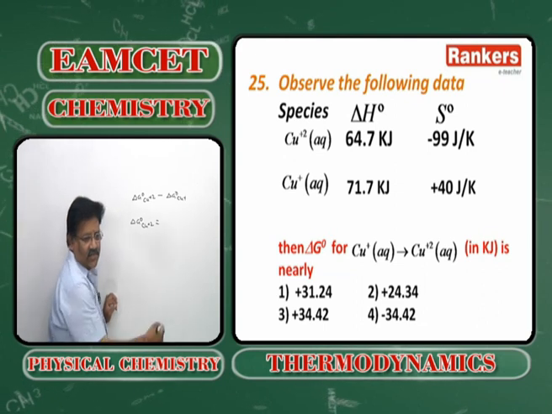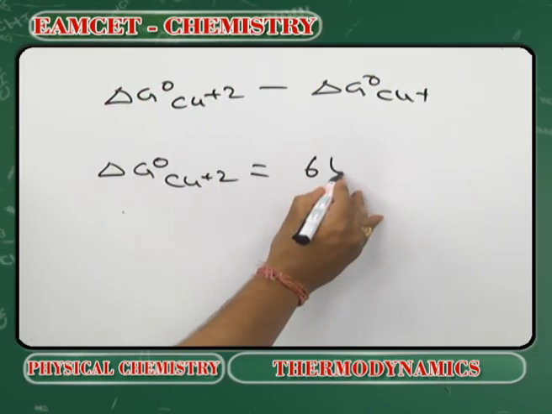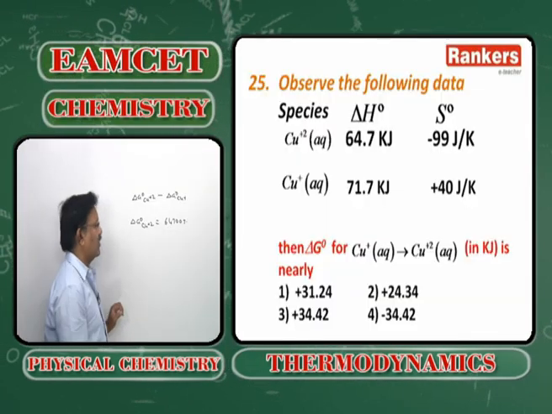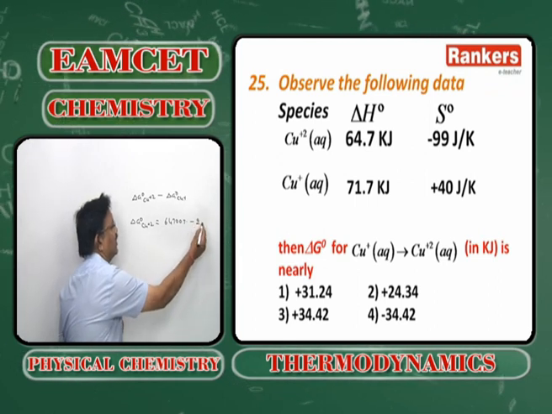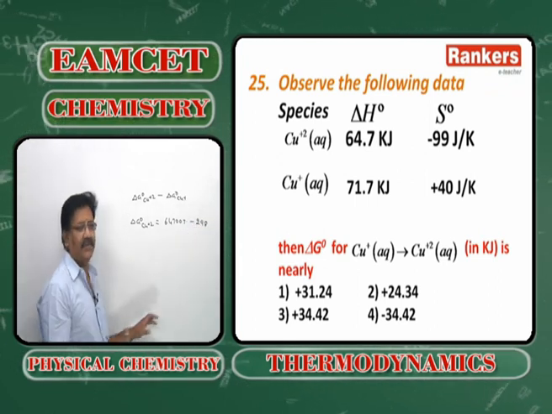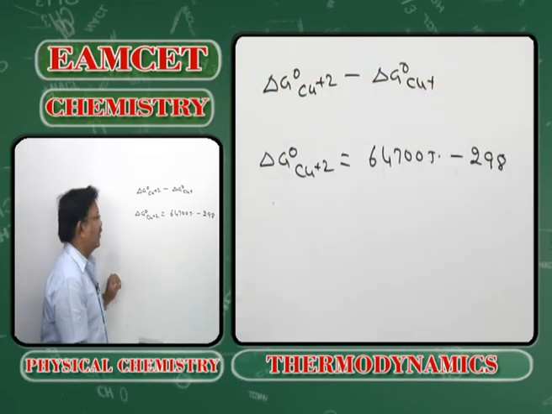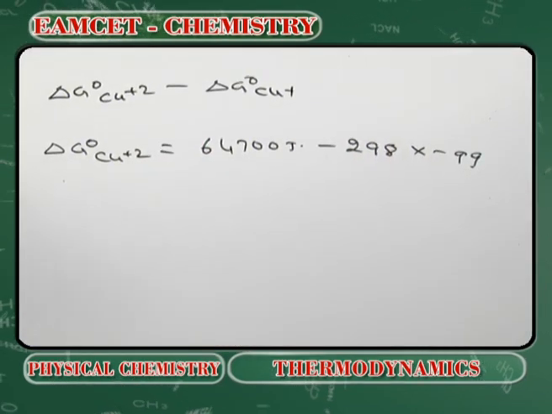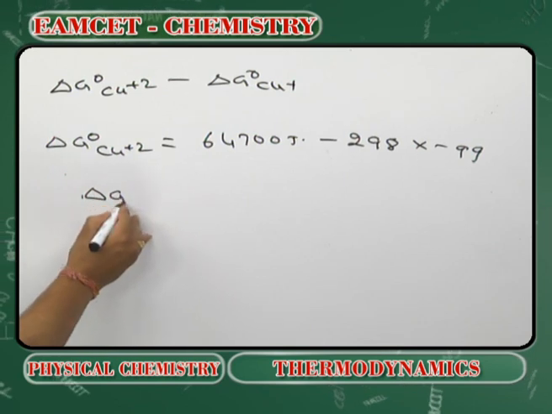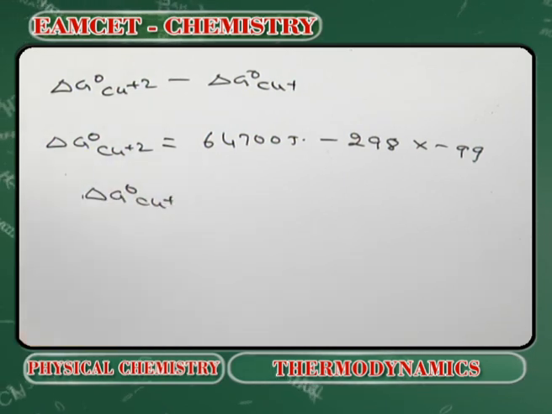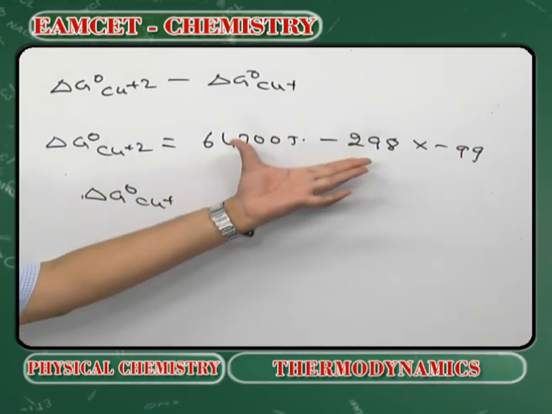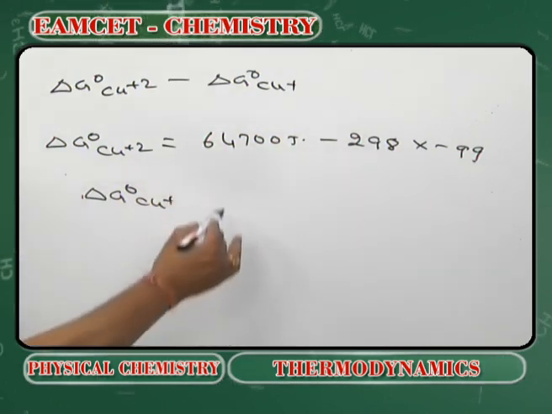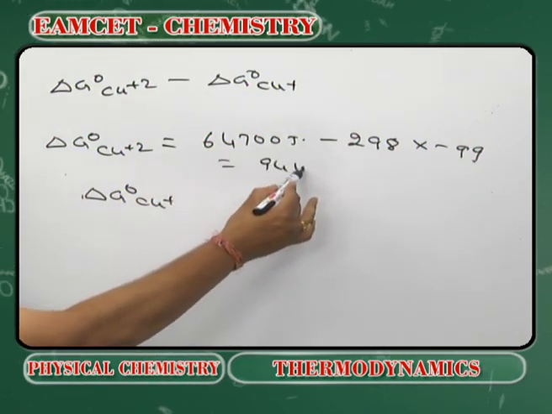What is delta H naught? 64.7 kilojoules, 64,700 joules. What is the T? 298, because at standard conditions the temperature is 298, into minus 99. So delta G naught for Cu plus 2 comes around 94 kilojoules.